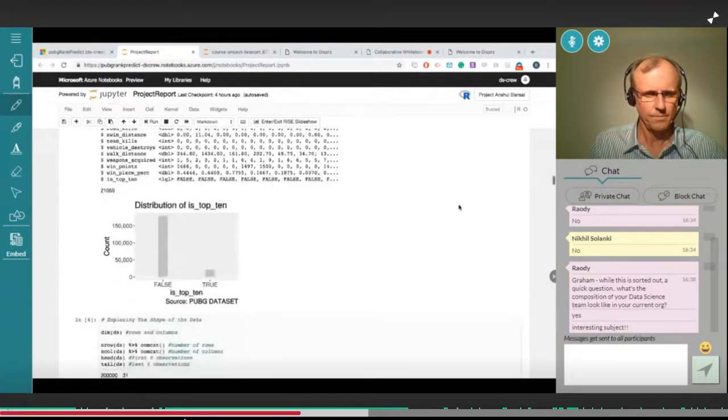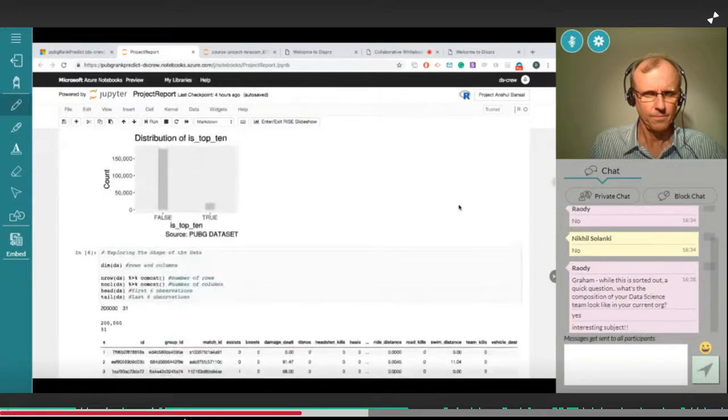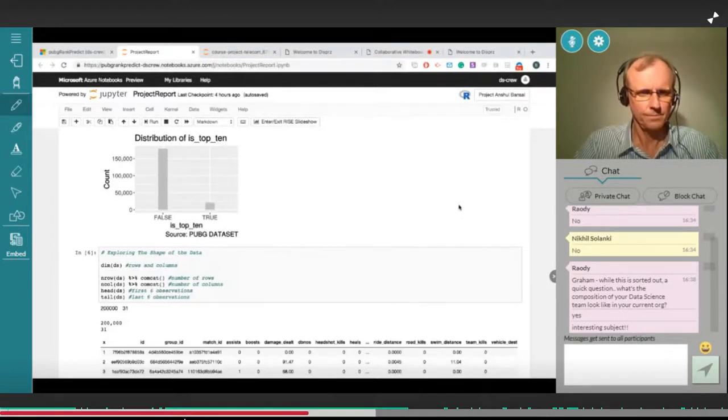So yeah, just stop here. I'm just trying to glance over the distribution of the target variable in my data set. And I found out that mostly they were false data. I mean, mostly the data set was around false. So out of 2 lakh records, approximately 1.6 lakhs were false, and the remaining were true.